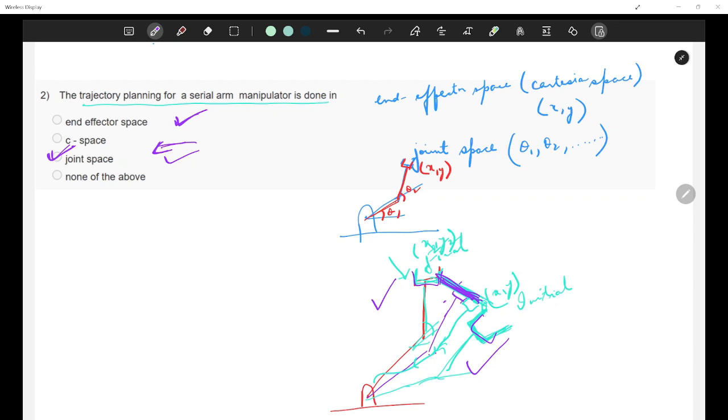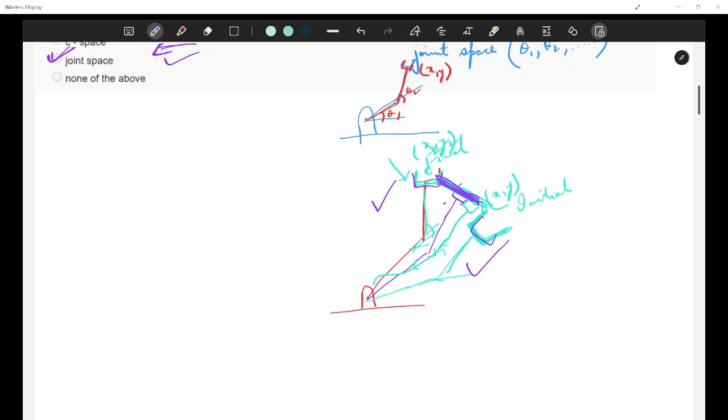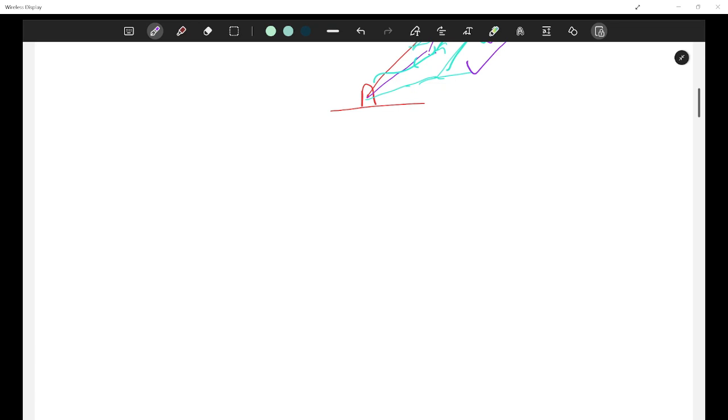Now, before moving to any question ahead, let's work on this. Trajectory planning for a serial arm manipulator is done in joint space. And why is it done? There are a couple of reasons for that. I'll be telling you one by one. First of all, I'm answering question 2.